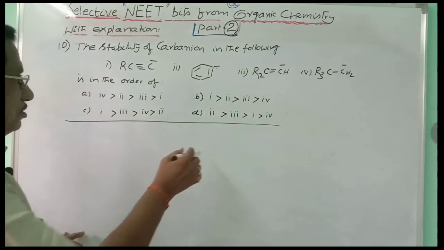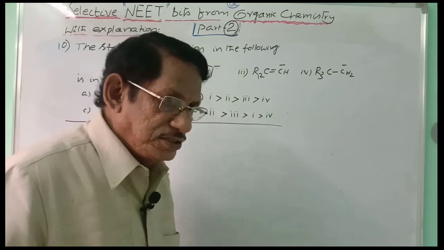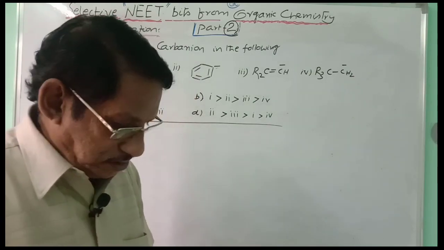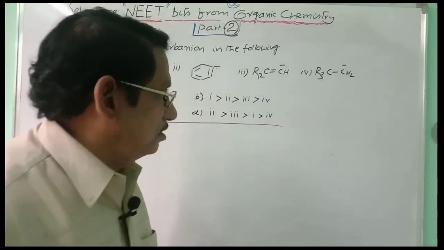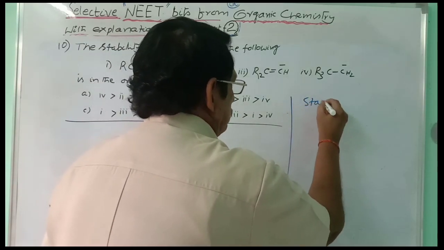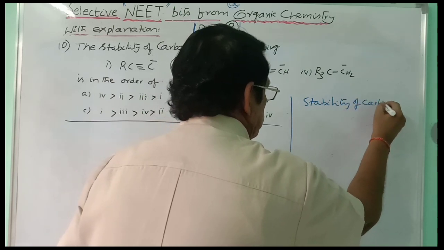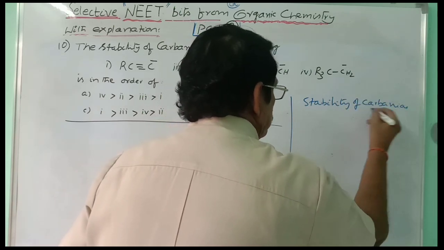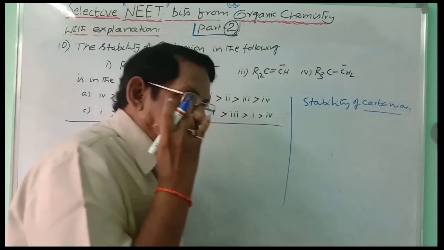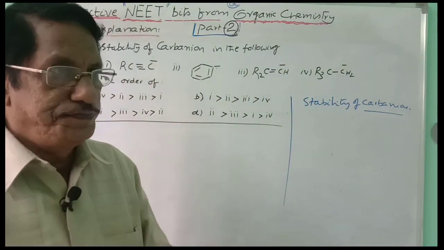And four options are given. Out of the four, which is the more correct here? We have to discuss now. This is the stability of carbanions. Because it is more typical, let us take some time for the discussion of stability of carbanions.